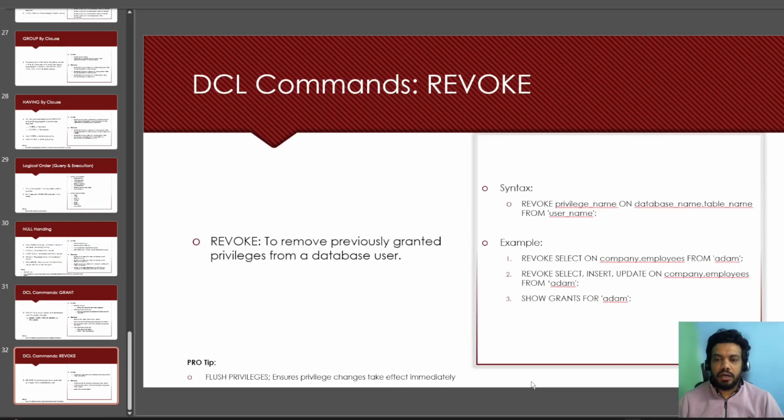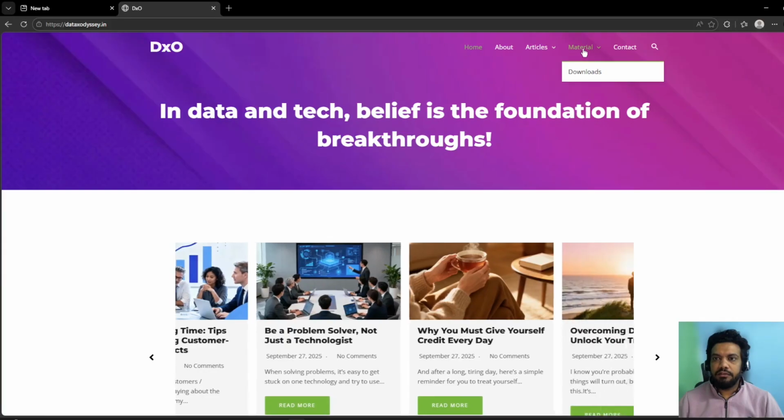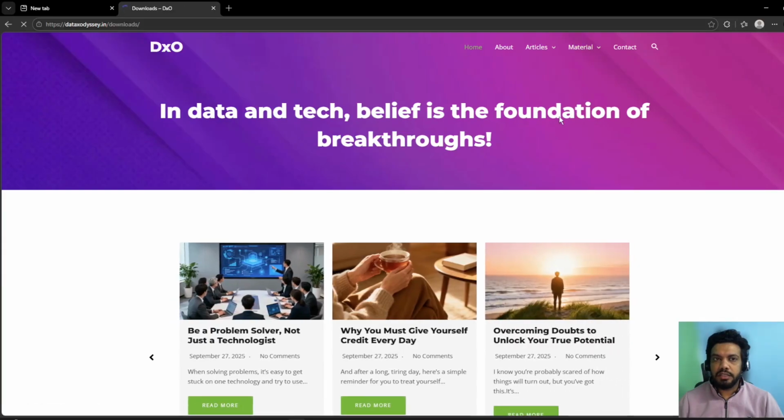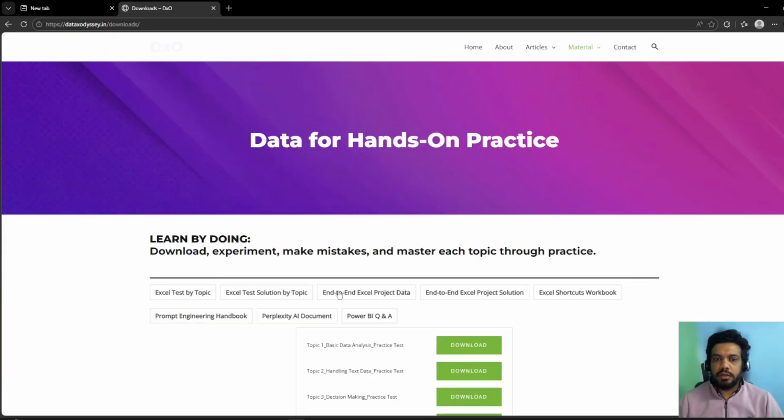Next we would cover joins, window functions, normalization, and more advanced concepts. I have this website. If you go to the material and download section, you will find all the material over here.